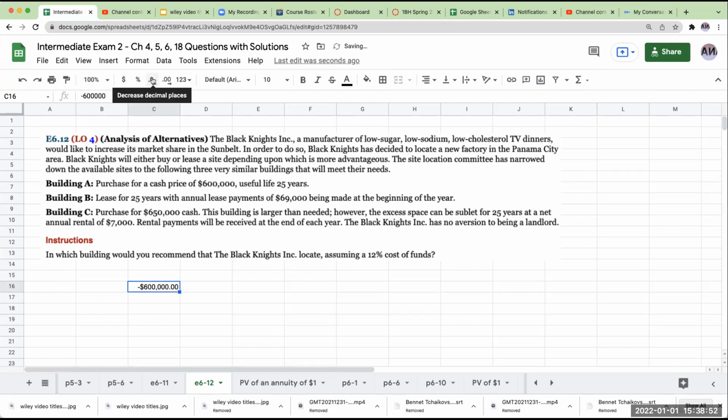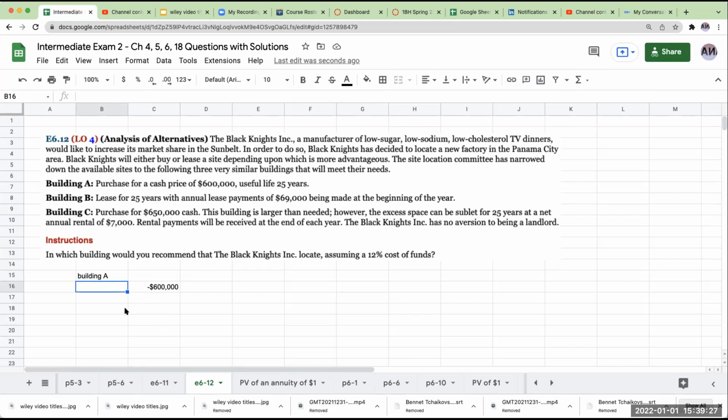And let's just talk a little bit about why that might be advantageous. Under the new accounting pronouncements, if you lease something, you have to record it on your books. You're going to learn about that later in leases, but if you have a lease for whatever period of time, then that's something you have to consider. The other thing to consider as well with building A is that you actually own it. So building A and building C, you actually own them, so there could be a residual value that's 25 years away.